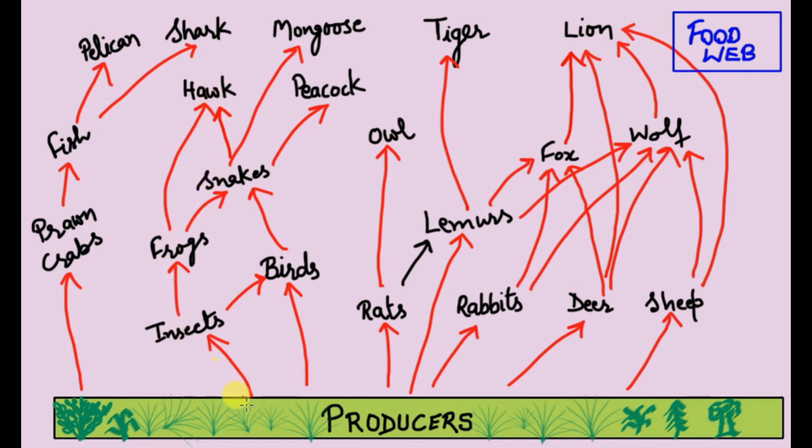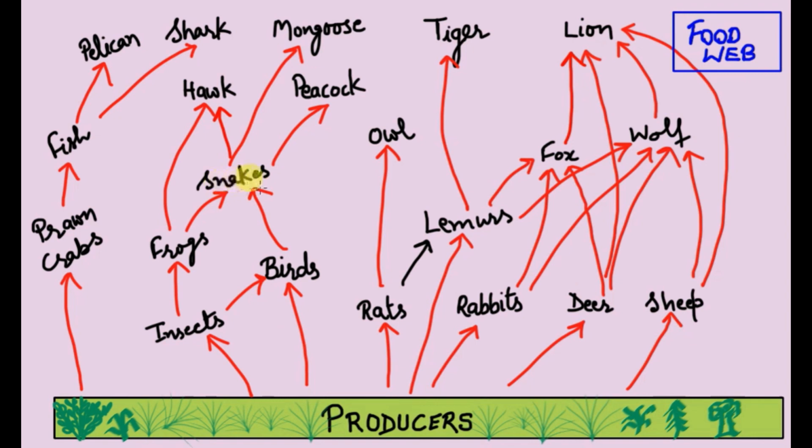So what is the trophic level possessed by the snakes here in these two food chains? In this food chain, the snakes occupy third trophic level. From producers to birds to snakes, snakes occupy third trophic level. But what about in this second food chain? From producers to insects, insects to frogs, and then from frogs to snakes. These snakes occupy fourth trophic level here in this food chain.